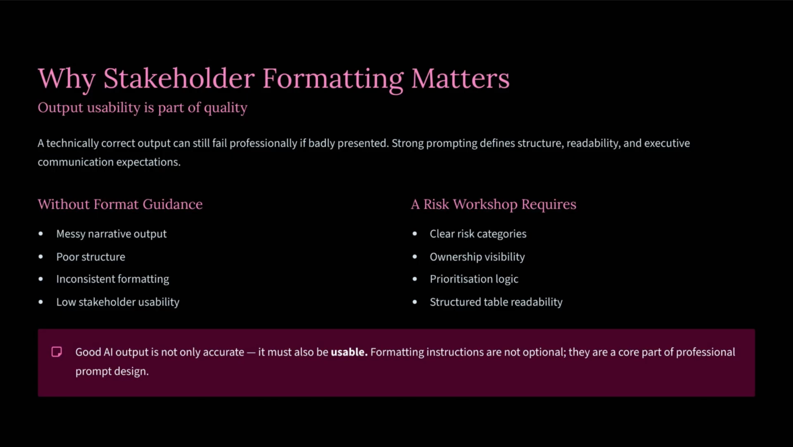Look at what happens when you leave out formatting guidance. The AI will often return a messy narrative output full of dense, unorganized text. It suffers from poor structure, inconsistent formatting, and low stakeholder usability because nobody can scan it quickly during a critical meeting. In contrast, a high-value risk workshop environment requires high readability structures. It requires clear risk categories, instant ownership visibility, distinct prioritization logic, and highly structured table layouts.